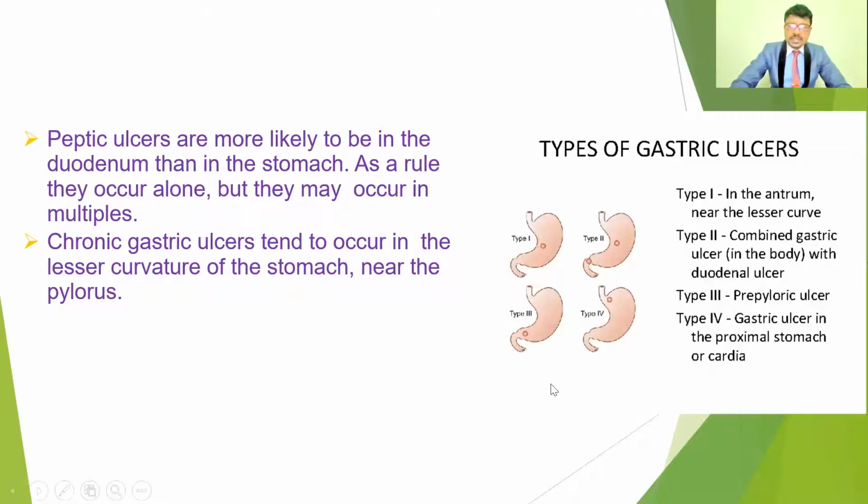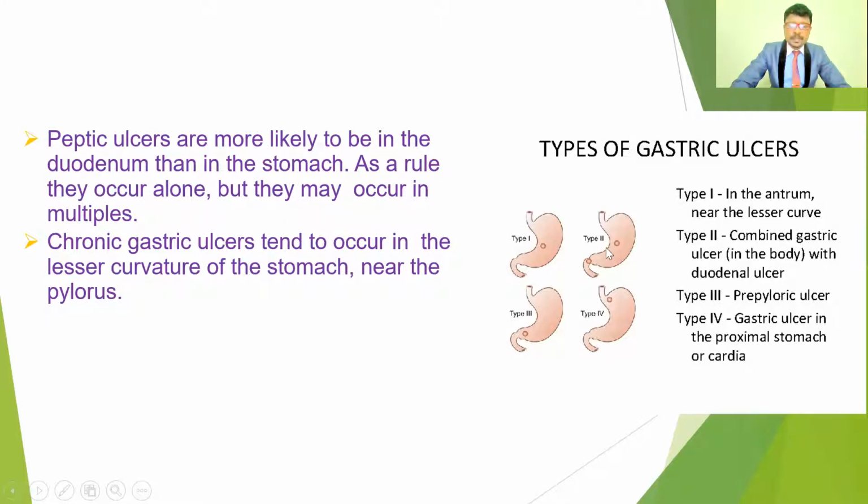the gastric ulcers of the proximal stomach or cardia. So this is at the region of the cardia, at the esophageal sphincter. If any ulcer forms at the connection between the esophagus and the stomach, that region is called the cardia, also called the proximal stomach. If any ulcer occurs in the proximal stomach, it is a type 4 ulcer.